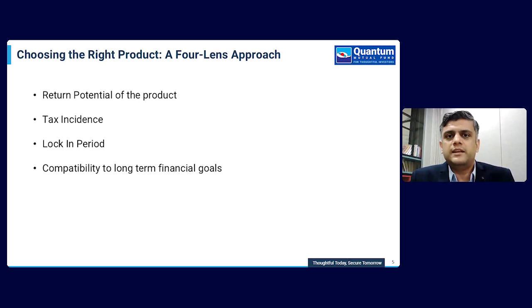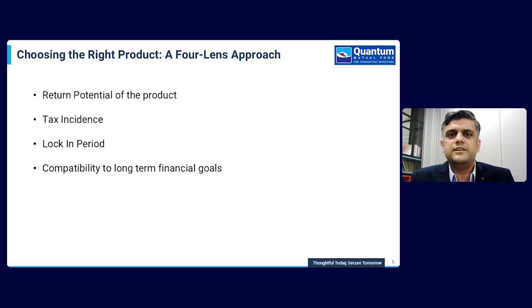The second question you must ask is the tax incidence of the product. When you are going to sell the product or when the product matures, what is the tax rate you are going to pay? If it is higher, then you have to reduce your return expectations from it to adjust for the taxes you will pay on maturity.